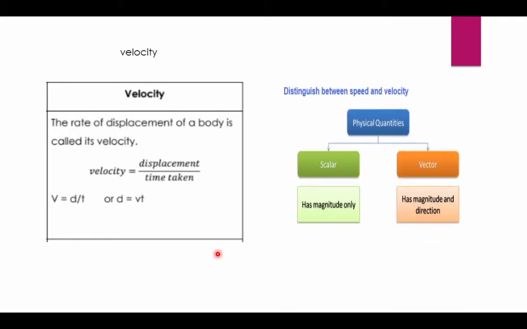We can distinguish between speed and velocity. Both are physical quantities, but speed is a scalar quantity and has magnitude and unit only. On the other hand, velocity is a vector quantity and has magnitude, unit and direction.